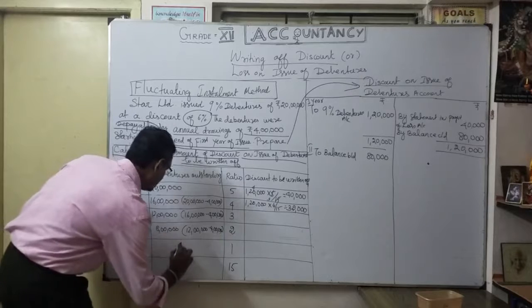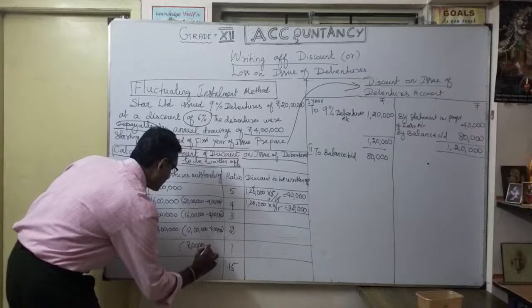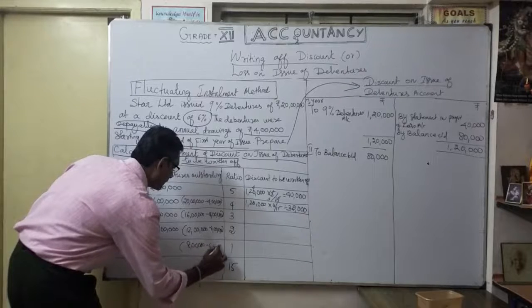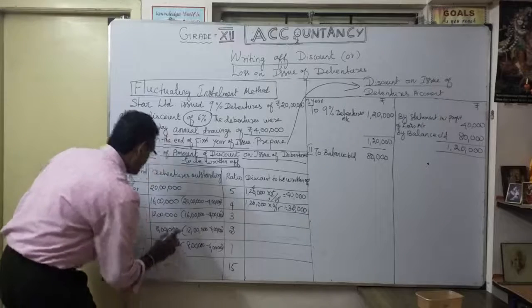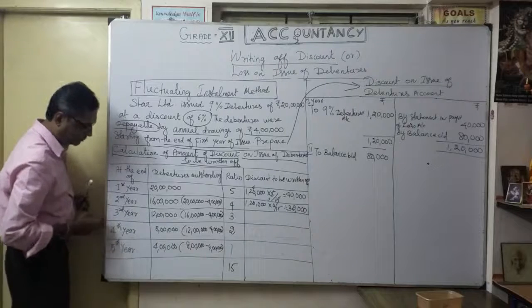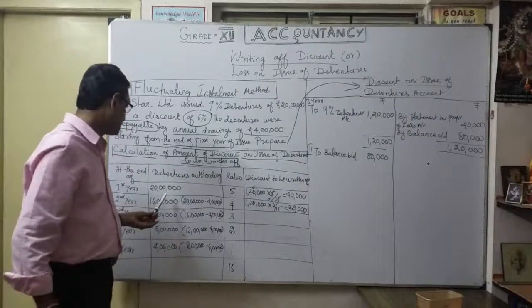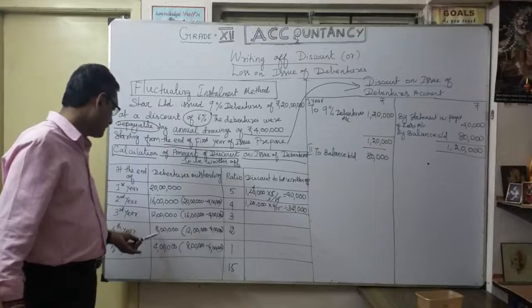In the fifth year, 8 lakhs minus 4 lakhs, so fifth year 4 lakhs. So the debenture outstanding in the first, second, third, fourth and fifth years is 20 lakhs, then reducing by 4 lakhs every year: 16, 12, 8, 4 lakhs.